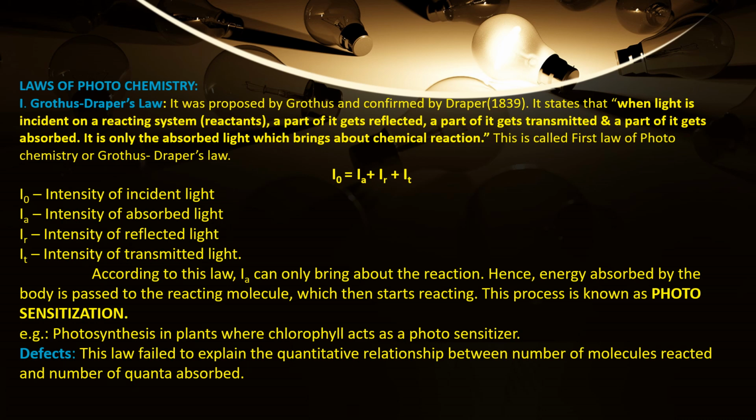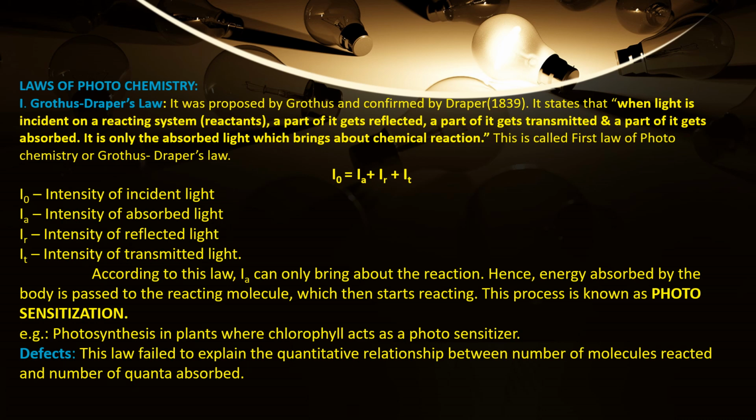Now what is happening to the energy absorbed by the reacting system? It is passing to the reactant molecule, which then starts reacting. The energy absorbed by the reacting system is passed to the reactant, which then starts reacting. This process is called photosensitization. Under this we have an example, photosynthesis in plants, where chlorophyll acts as a photosensitizer.